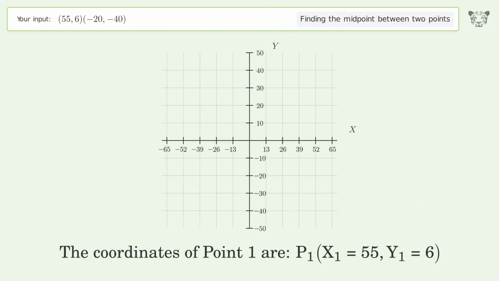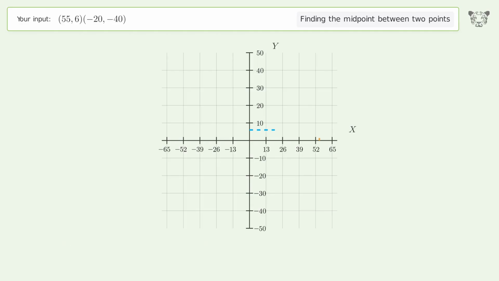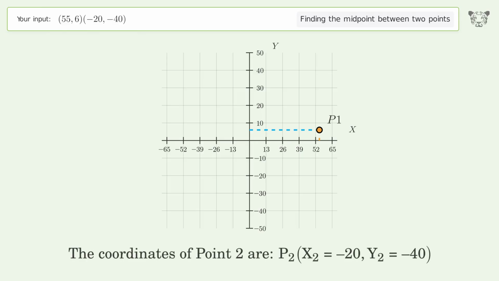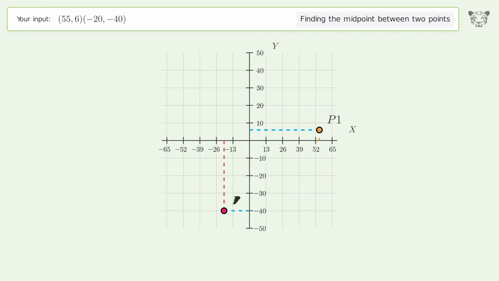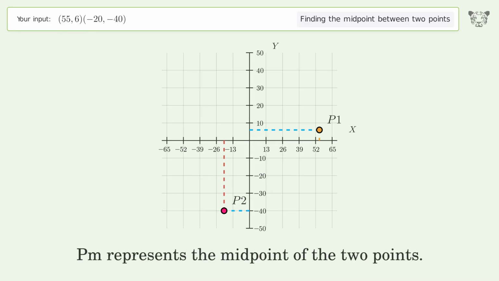The coordinates of point 1 are, x1 equals 55, y1 equals 6. The coordinates of point 2 are, x2 equals -20, y2 equals -40. PM represents the midpoint of the 2 points.